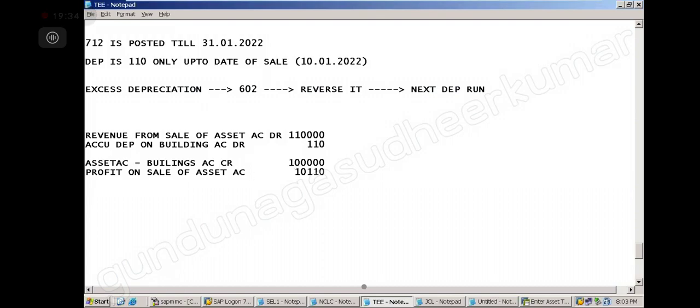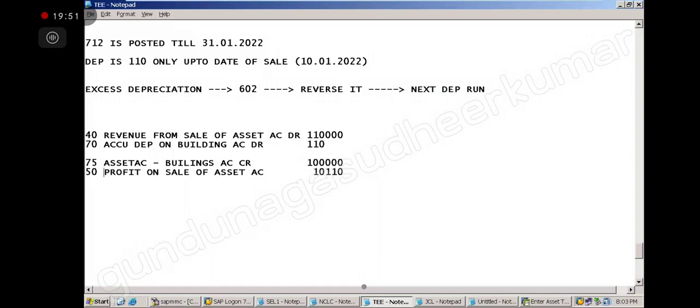Posting is here. This is the revenue from sale of assets, the GL account, so 40. This is the accumulated depreciation reconciliation account; reconciliation is subledger posting, so it is 70. This asset account is also reconciliation, so it is 75. This profit on sale is the GL account, so 50. This is an interview question. He may ask you about the accounting entry for asset sale.